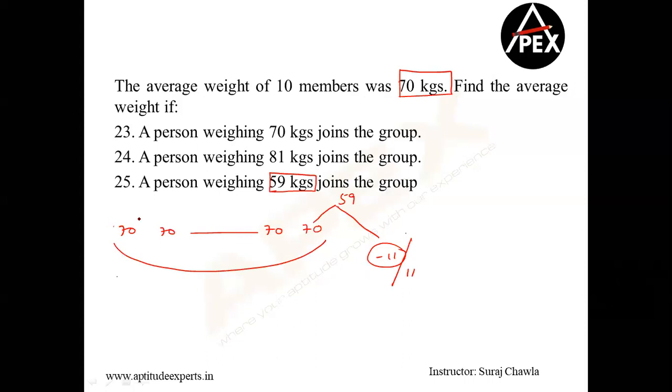Clear? So this was my existing group. I entered the group. So I'm looking at the average of 11 people. So minus 11 by 11. Now from everybody's account, I have to go with a minus 1 here. Right? So if every term of the group is decreased by x, my average becomes existing average minus x. So here every term of the group is decreased by 1. My average would become 70 minus 1. This is going to be 69.